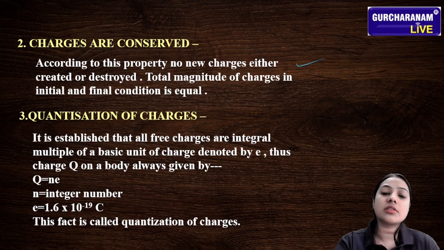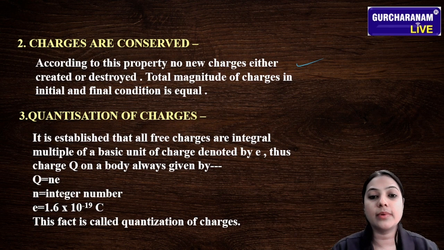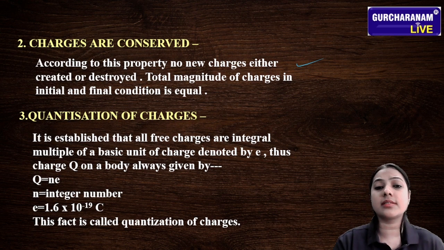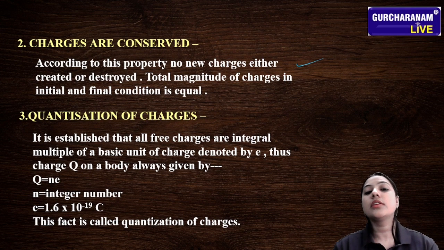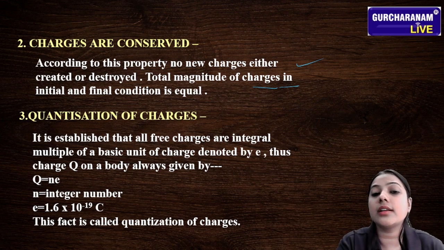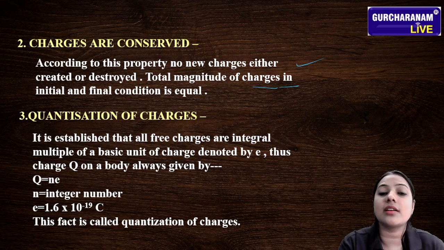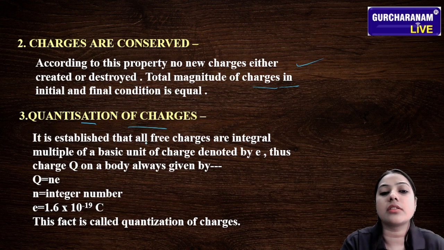What do you understand by conservation? The word conservation means anything, not only magnitude, anything. If the initial condition and final condition are equal, then we can say that it is conserved. If we are talking about charges being conserved, this property says no new charges are either created or destroyed. So we can say that the total magnitude of charges in the initial condition and final condition is equal. So we can say that charges are conserved in nature. And our next property is quantization of charge.